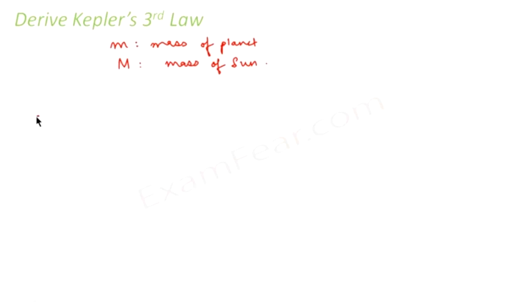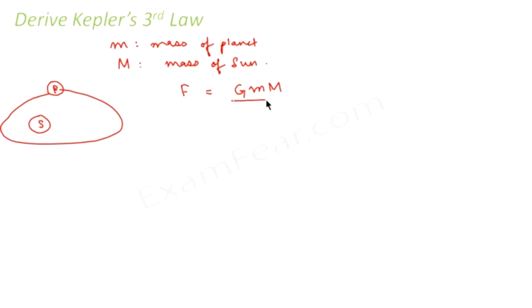If this is your sun and this is the planet revolving around the sun, there has to be a force of gravitation between the planet and the sun. That force is G m1 m2 by r square. Let us say the distance between the planet and the sun is r, so this will be r square.